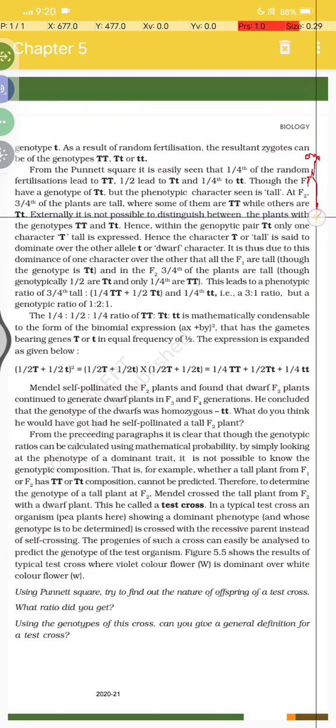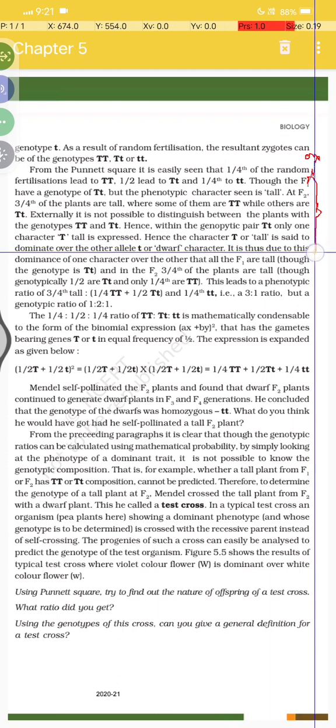Externally it is not possible to distinguish between plants with genotype capital T capital T and capital T small t. Hence within the genotype pair capital T small t, only one character, T or tall, is expressed, and is said to be dominant over the other allele small t or dwarf character. It is thus due to the dominance of one character over the other.